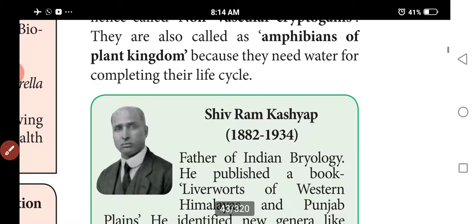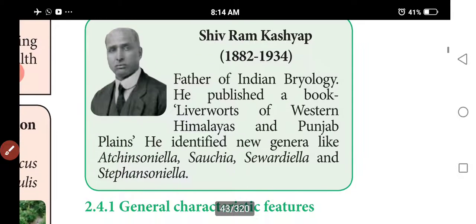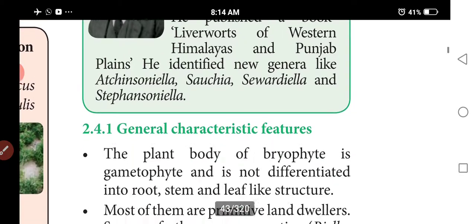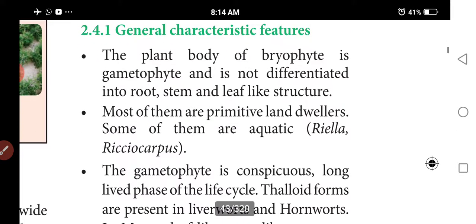S. R. Kashyap is the father of Indian bryology. The study of bryophytes is recorded as bryology. Liverworts of the Western Himalayas and Punjab plains were studied, identifying most of the genera, and new genera were discovered. Now the general characteristics of these plants.